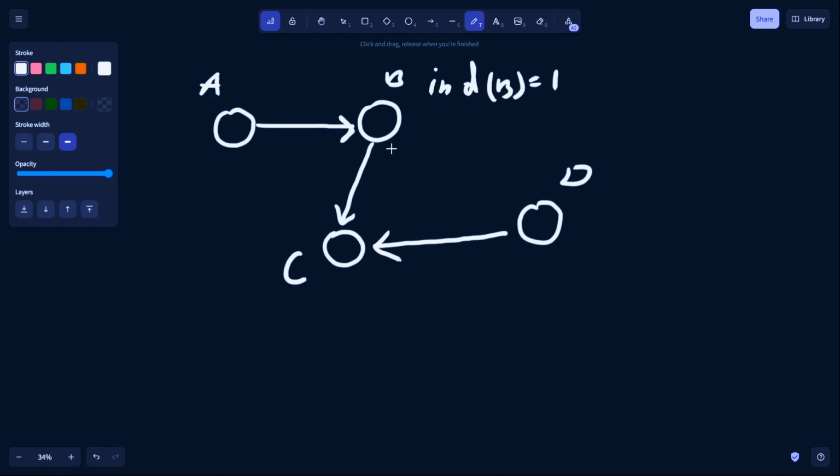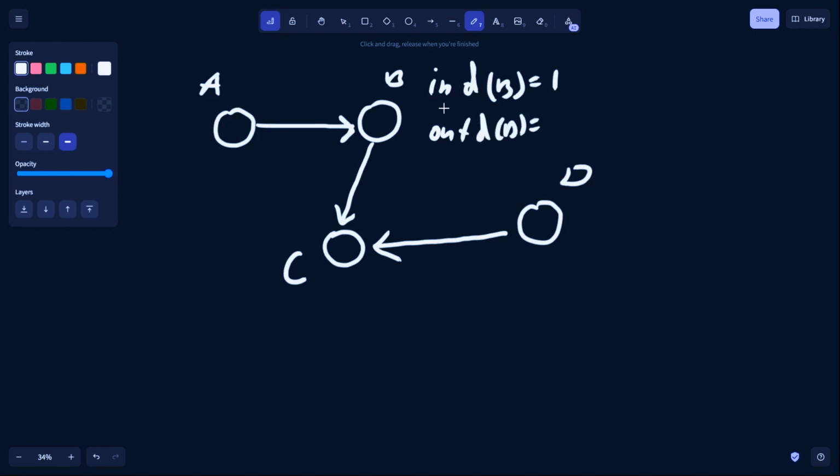And from this vertex B, we also have an arrow that goes to another vertex. This is called the out degree: the edge that leaves this vertex and enters another vertex here. I have mistakenly called these edges vertices, so please don't be confused. So the out degree of B